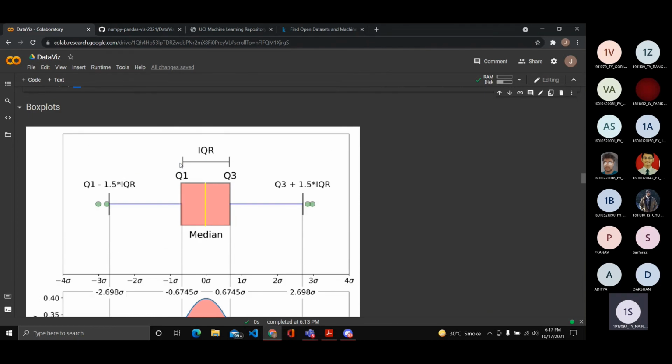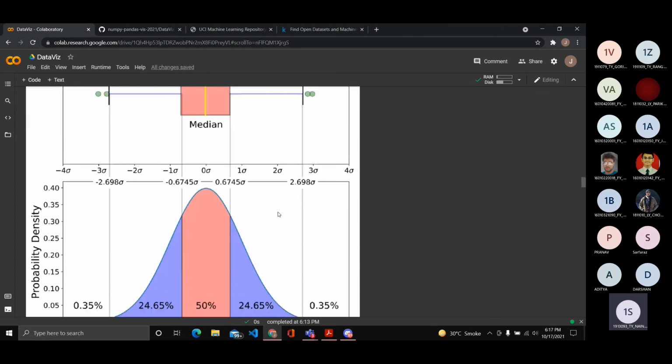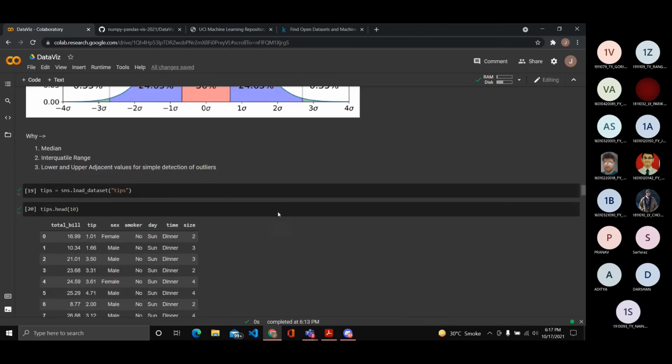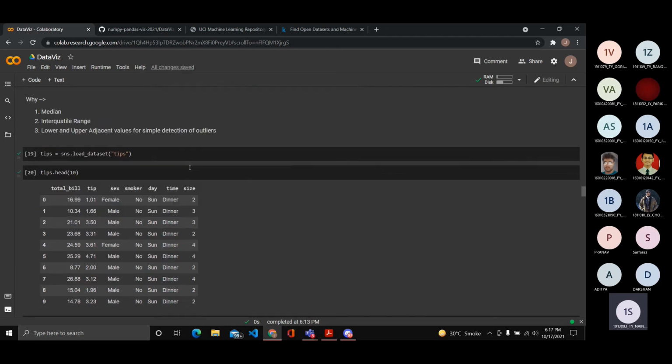Box plots are also a very efficient and simple way to detect outliers. This is the lower adjacent boundary and this is the upper adjacent boundary. With the help of this, I have a very simple way of identifying any outliers that there are in the data. You can see these green dots are usually outliers. So from box plots, we get the median, interquartile range, and lower and upper adjacent values for simple detection of outliers.